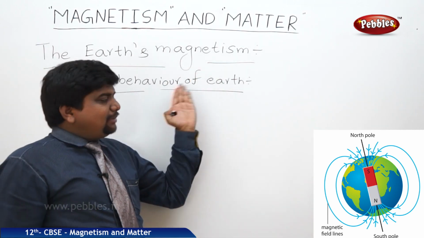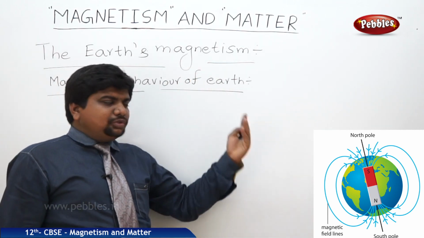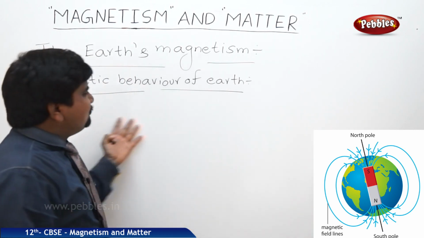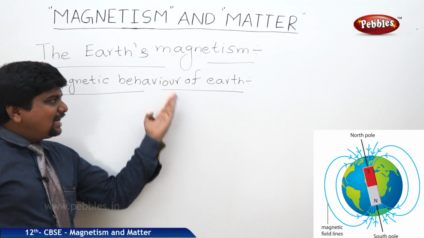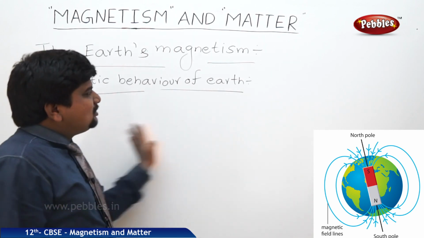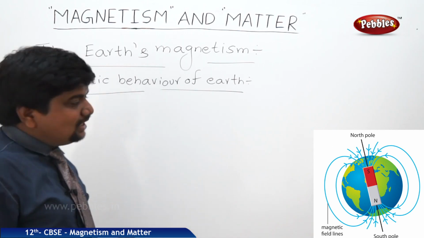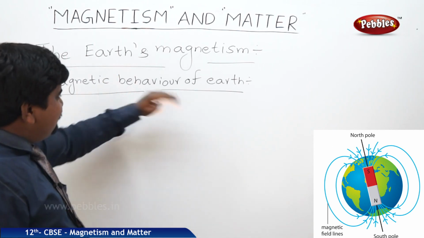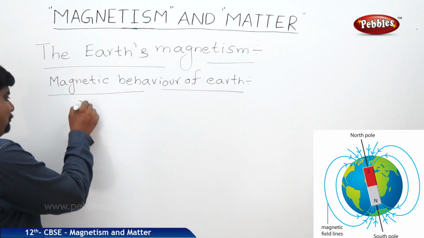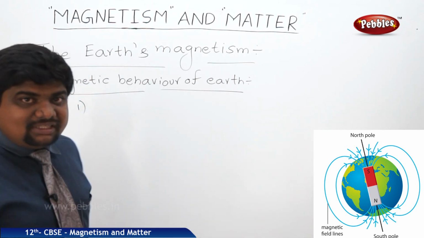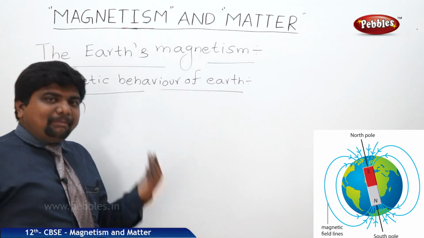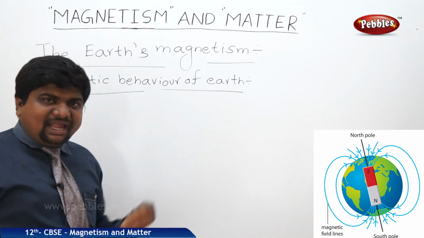In ancient days, the magnetic behavior of Earth was attributed to many reasons. People thought something hidden inside the earth was attracting other particles, or that magnetic dipoles or monopoles existed in the depths of the earth, and that's why it behaves magnetically. Also, many metals lie beneath the earth's crust, so these metals behave like a magnet, and that's why earth also behaves like a magnet.